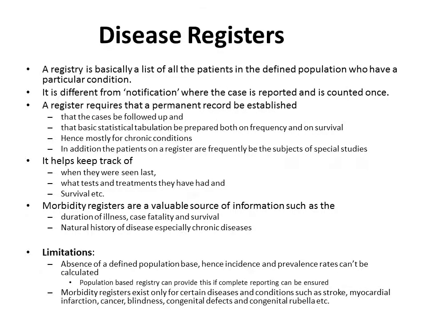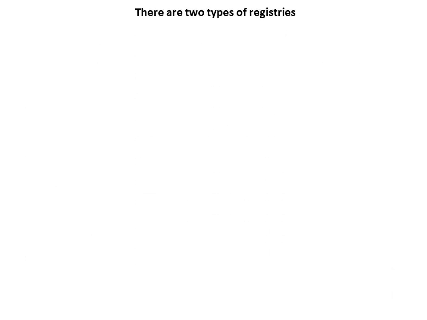Moreover, morbidity registers exist only for certain important diseases like stroke, myocardial infarction, cancer, blindness, congenital defects, congenital rubella syndrome, etc. Not all the diseases are listed. So registers exist for only a few diseases. There are two types of registries: population-based registry and hospital-based registry.